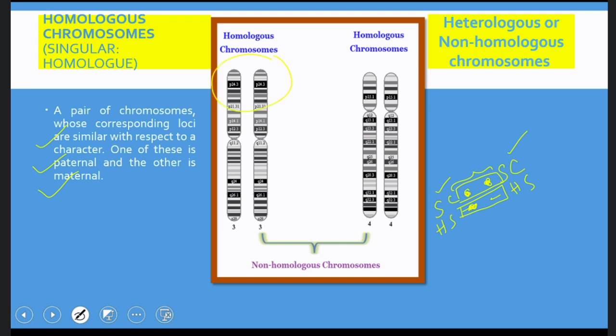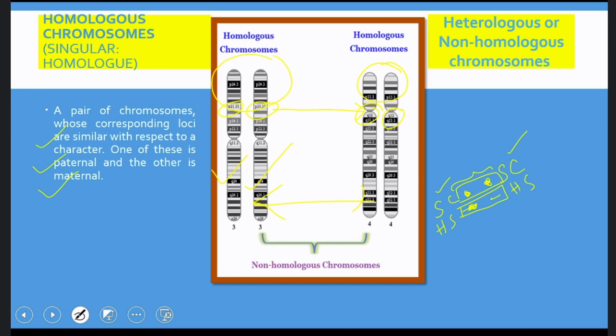You can observe here also. This is one locus, there is P2131. Here there is another gene P2131. And here this gene does not match the gene present here. Here it is Q12 and here it is Q12. That means these two chromosomes are said to have the same gene arrangement, but these two do not have the same gene arrangement.